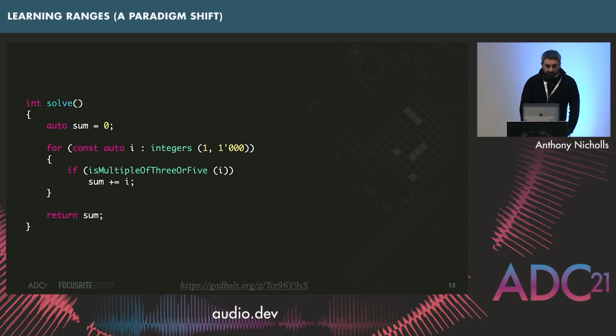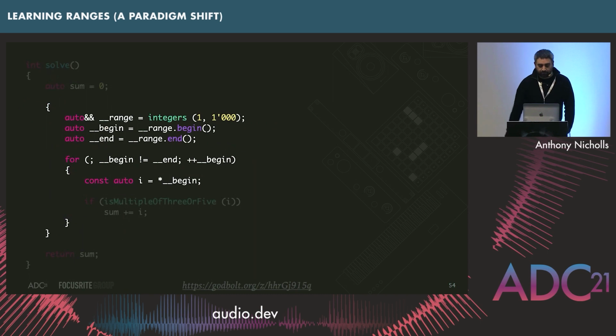Okay, so going back to the code that we'd written, but we want to get rid of the vector now. We want to try and use a view. A good way to start to understand this is to maybe look at what the compiler does to this. So the compiler splits this out like this. This is what a range-based for loop basically looks like after the compiler's had its way with it.